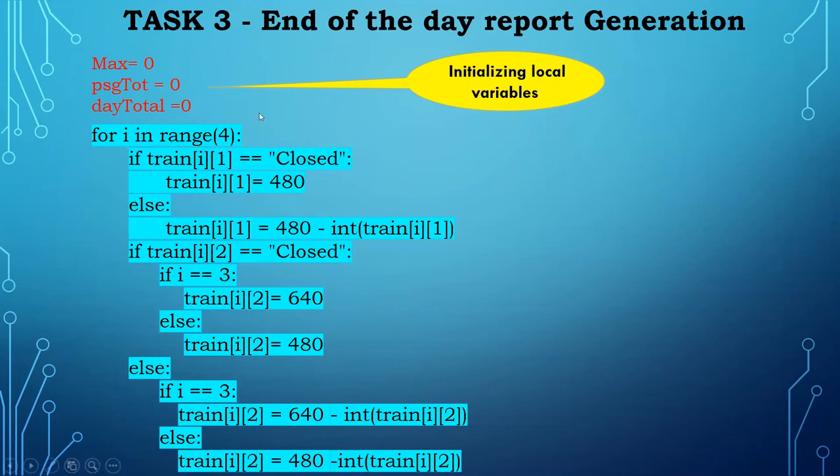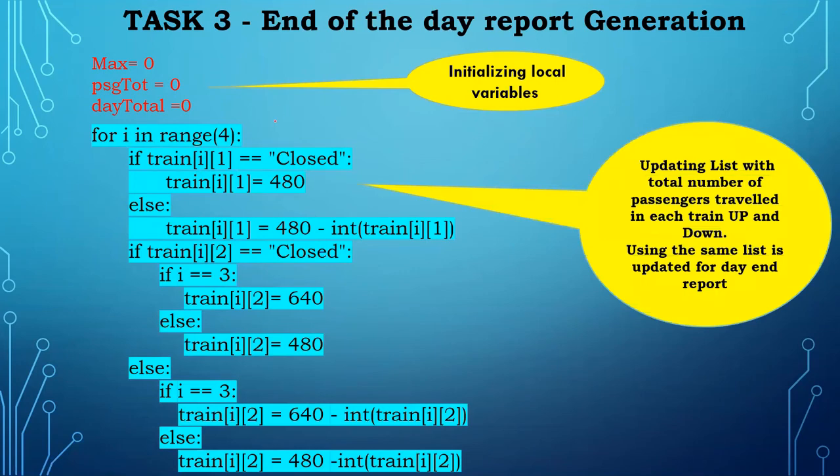For that I just use this for loop. In some other languages this type of logic will not be there, so I am using the list here. What I have done is update the list with the total number of passengers traveled in each train in both journeys, up as well as down. The same list I update for the day end report. Once we press end, all the journeys are finished, so after 4 or 5 o'clock, the same list is automatically updated and you get the report.